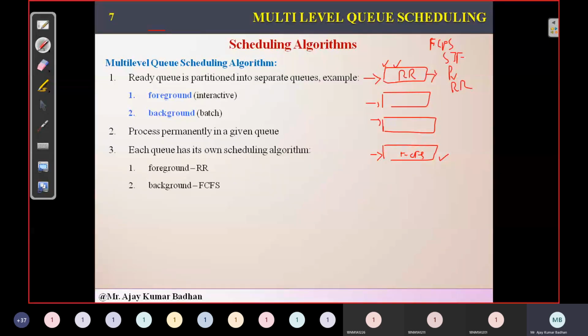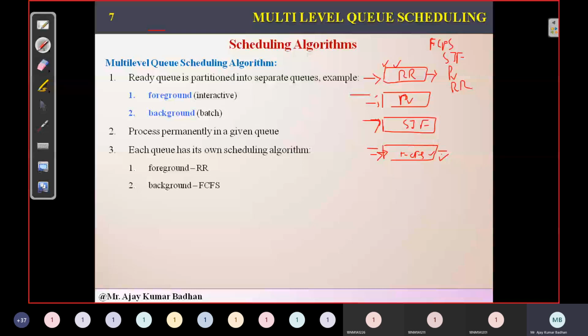Now whichever process comes, that will be allocated to one of these particular queues, and it is permanent. Next time whenever you open it, it will enter that particular queue only. It will not enter other queues. And based upon the algorithms we have here, like RR, here we might be using priority, here we might be using SJF. This is just an assumption I'm saying. The last one SJF. So based on this, whichever process comes, we will allocate it to the respective queue and it will start executing.